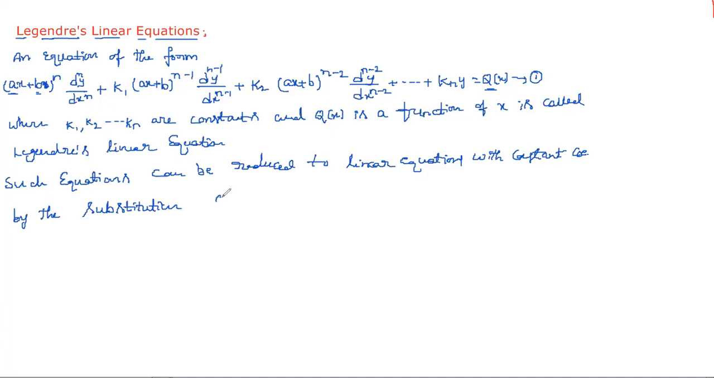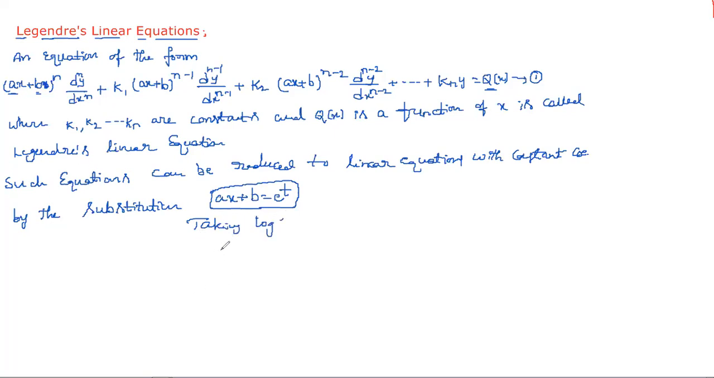ax + b equal to e^t. There, what we chose was x equal to e^t. So here ax + b is equal to e^t. Here a and b are constants; in place of a and b they can give something like 1 + x, 2x + 3, or 2x - 3, either plus or minus. So ax + b is equal to e^t. Taking log on both sides.